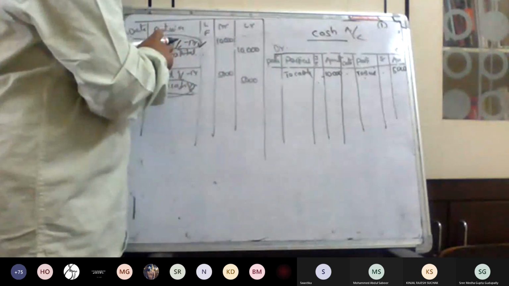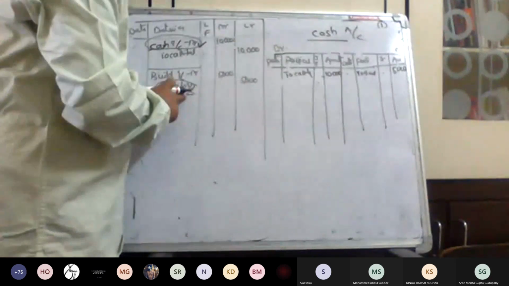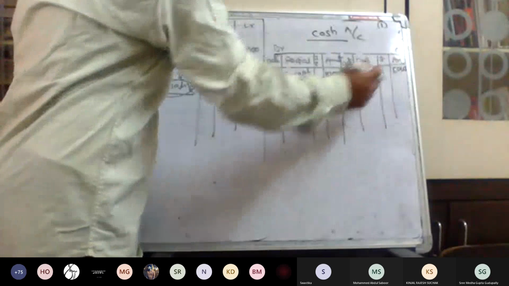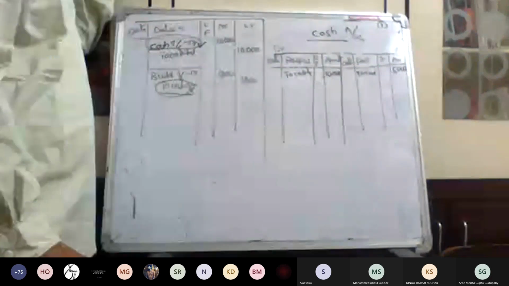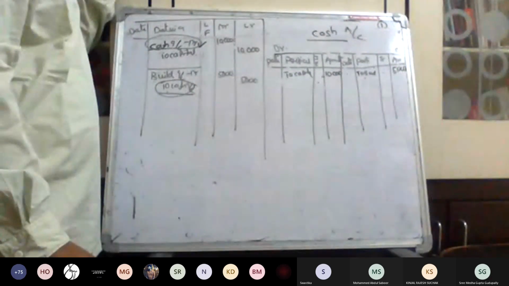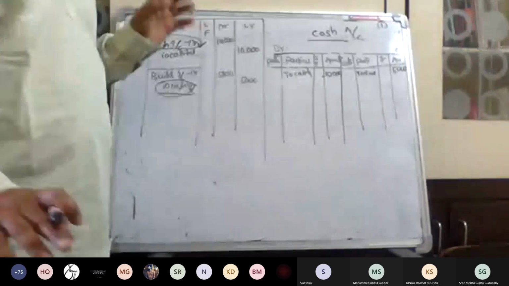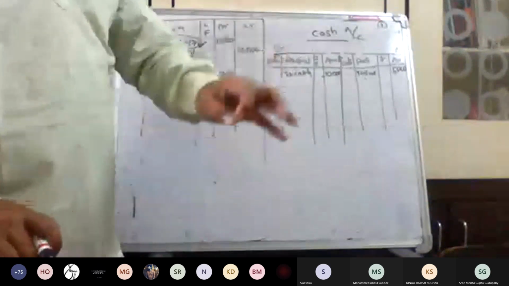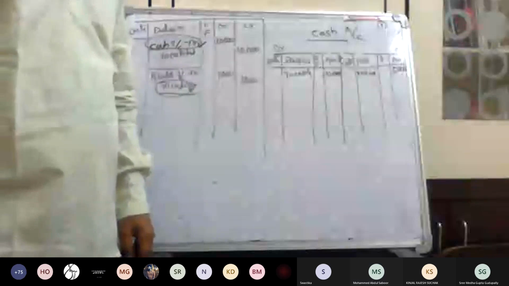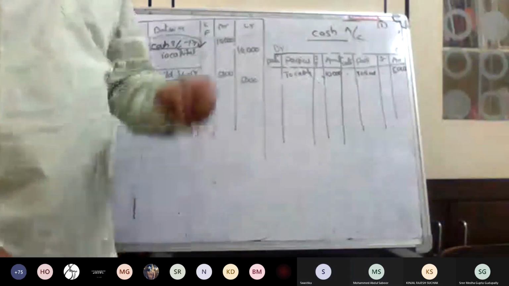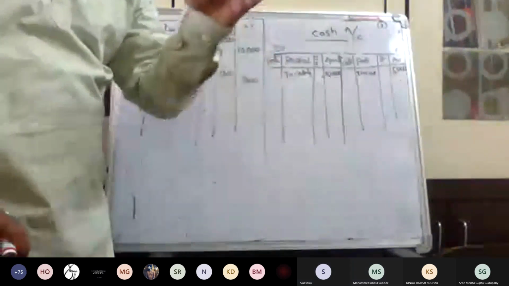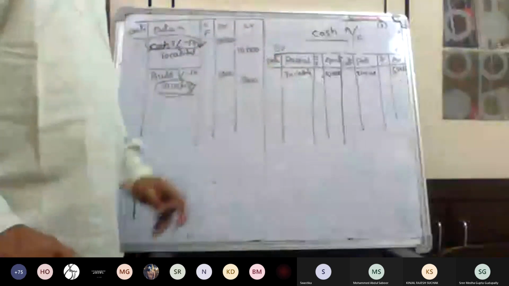Now cash, here debit, again it will be payment. That's why it is here. Now how much cash balance with you? I started a business with 10,000. I purchased a building for 5,000. How much cash balance with me, sir? Yes, 5,000. This is called finding of the balance.